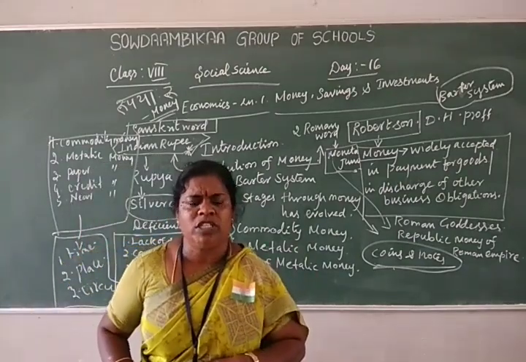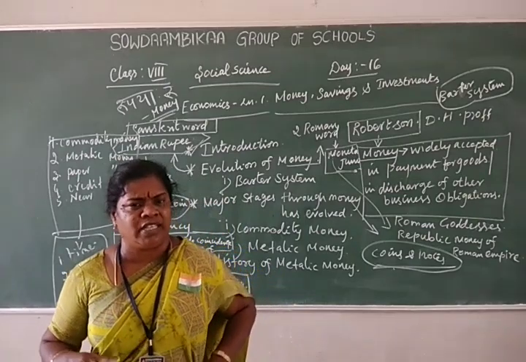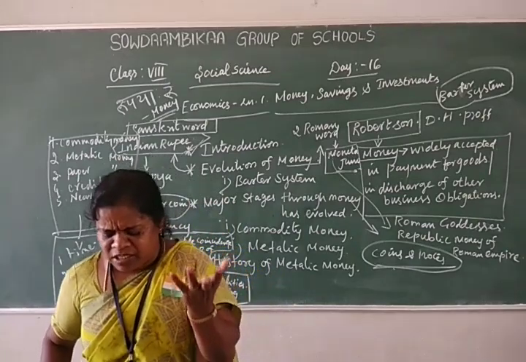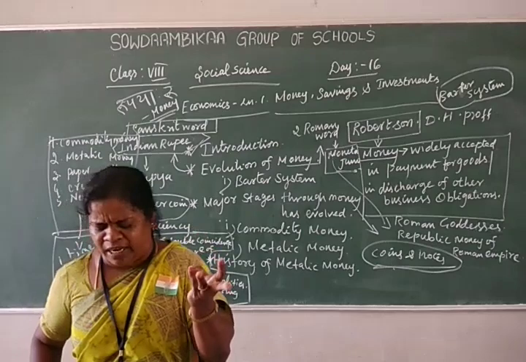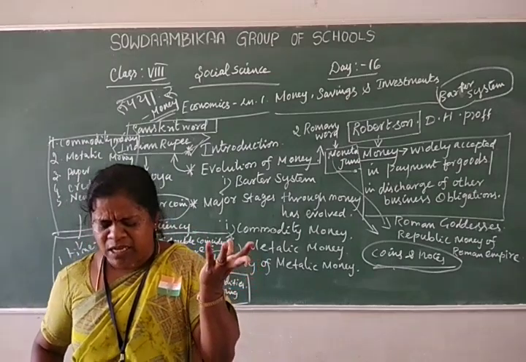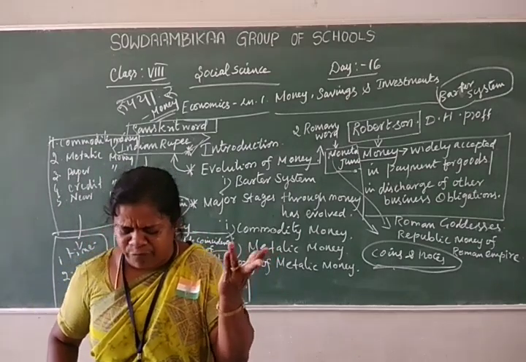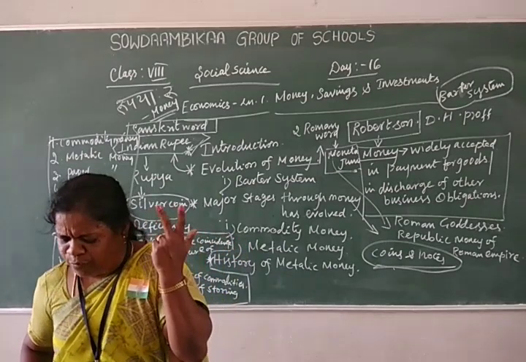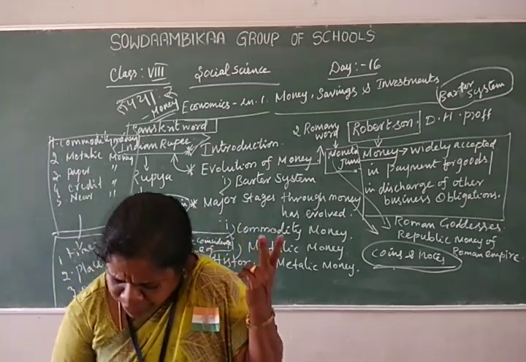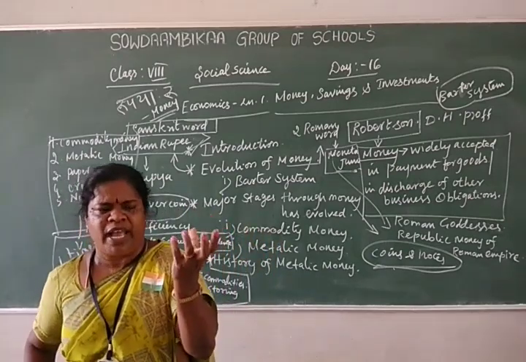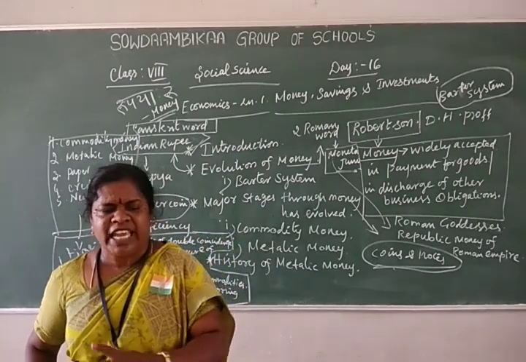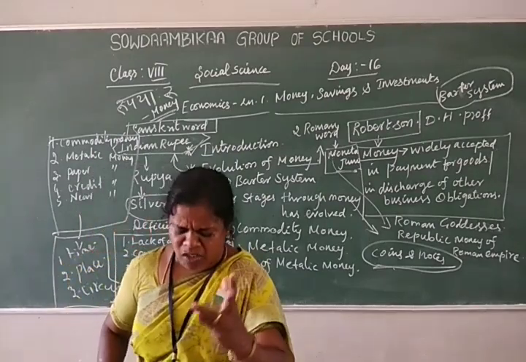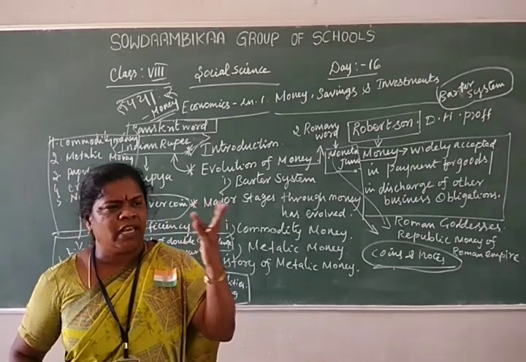For example, some goods we cannot utilize now. Why? Because these things are goods like fur. Fur means soft hair from animal skins. Skins, animal skins, we also utilize for making some things.